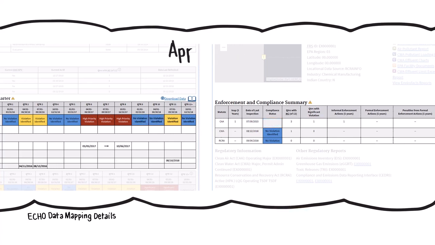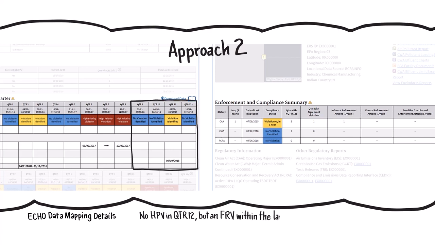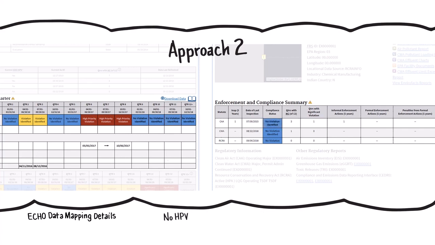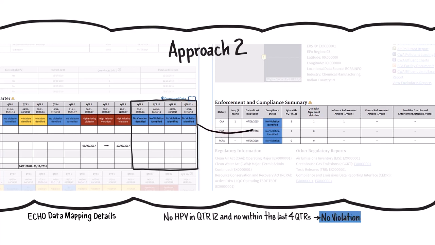If agencies use Approach 2 for reporting FRV dates, then ECHO applies the following display rules. If there is no HPV in quarter 12, but there is an FRV within the last 4 quarters, the compliance status reads violation within 1 year and is colored yellow. If there is no HPV in quarter 12 or FRV within the last 4 quarters, the current compliance status reads no violation identified and is colored blue.